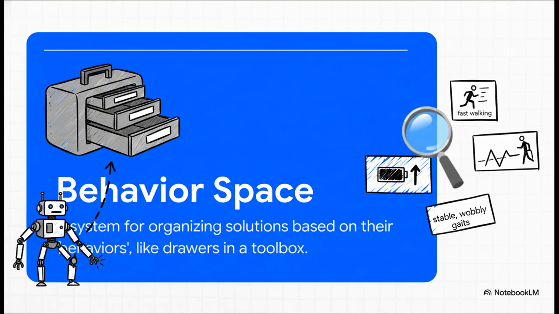The best way to think about it is like putting labels on the drawers of that toolbox. So one drawer is labeled super fast walking, another one is super energy efficient, and maybe another drawer is labeled stable but kind of wobbly gaits. That way, when the robot suddenly damages a leg, it knows exactly which drawer to pull open to find a new way to get around.